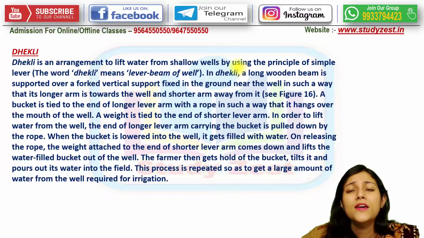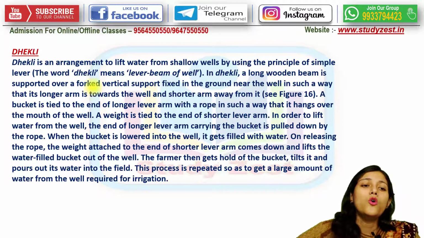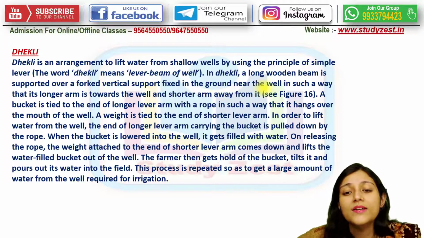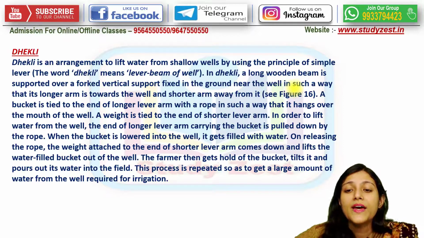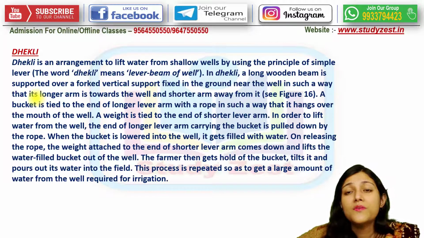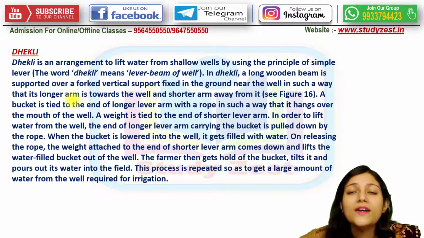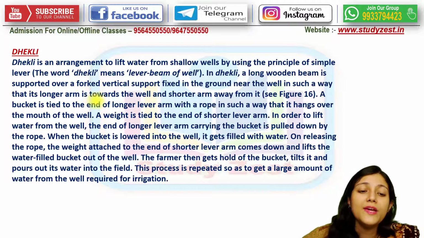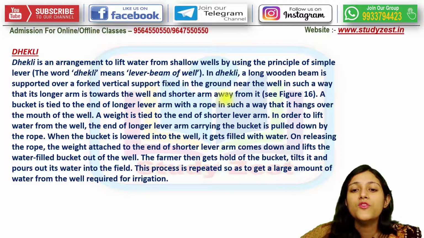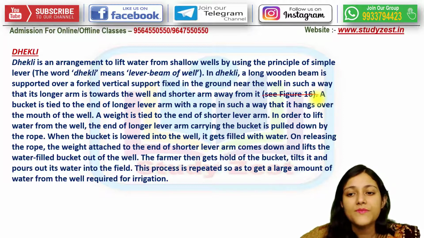And how will it be done? It will be done by using the principle of a small lever. In dhekli, a wooden beam is supported over a forked vertical support fixed in the ground near the well, in such a way that its longer arm, इसका जो long arm है, will be towards the well. Well के तरफ होगा long arm and the shorter arm will be away from that.